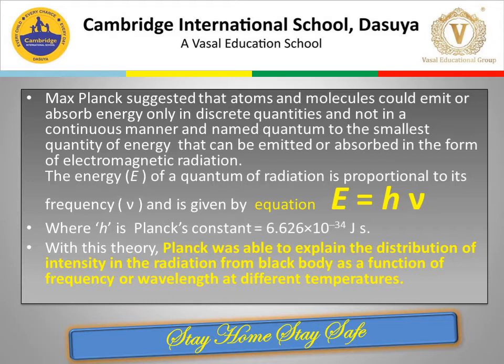So it was Planck who correlated the energy of the radiation with frequency. That means as the frequency of the radiation changes, the energy also changes. That's why when we shift from red to blue, we are basically moving from lower energy to higher energy. And that's how the color also changes.